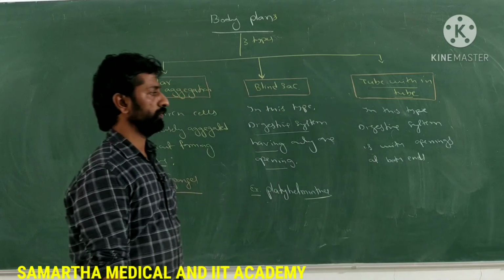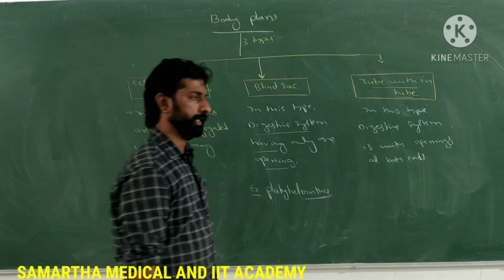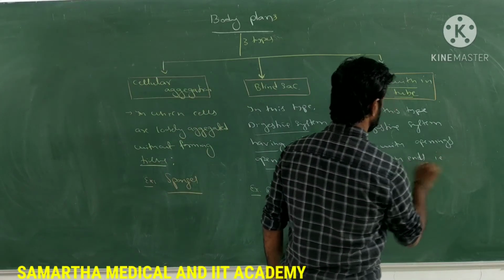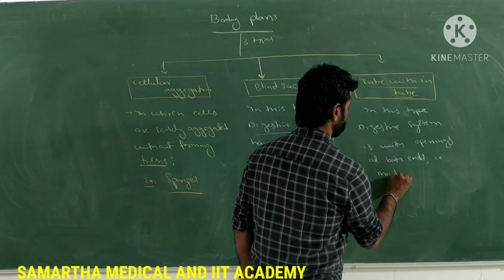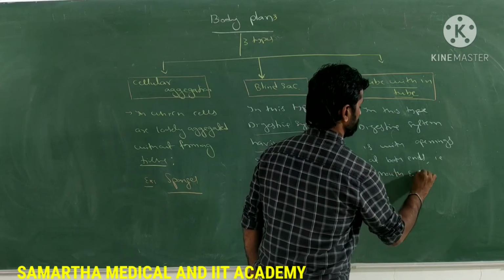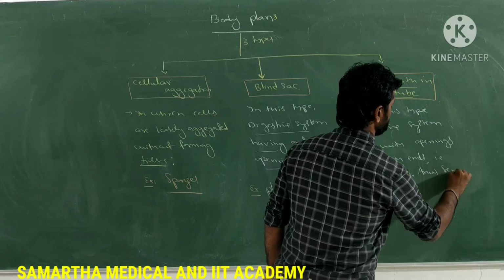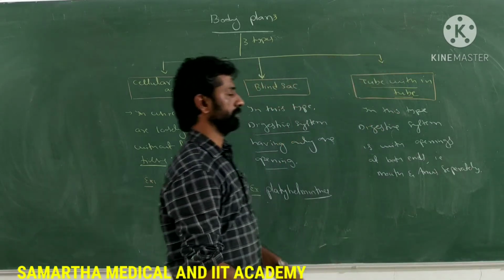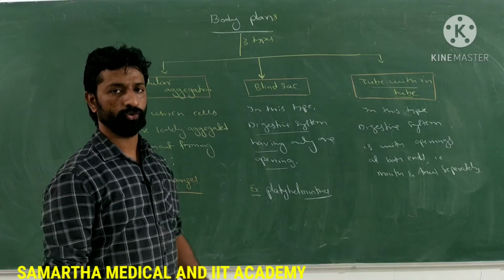That is, one serves as the mouth and the other serves as the anus separately. Then such a body plan is called tube within tube type.